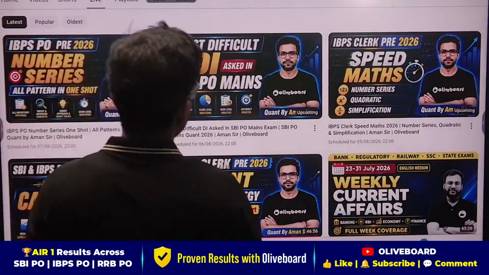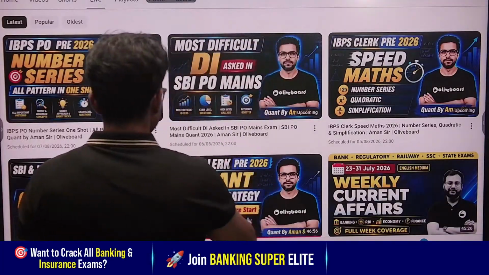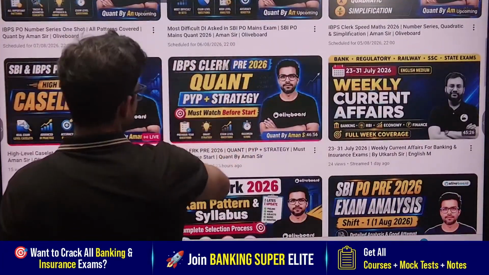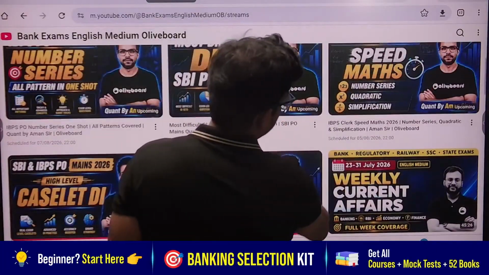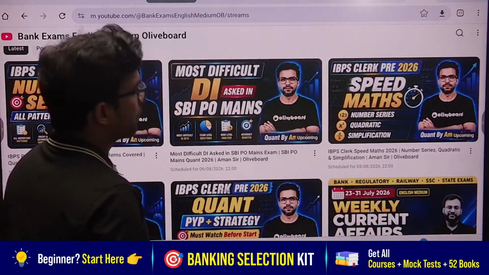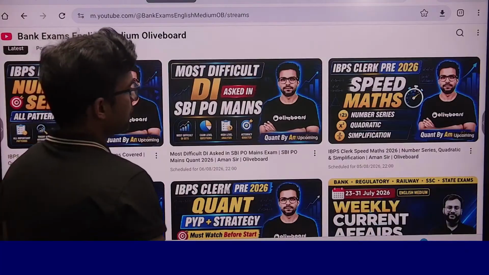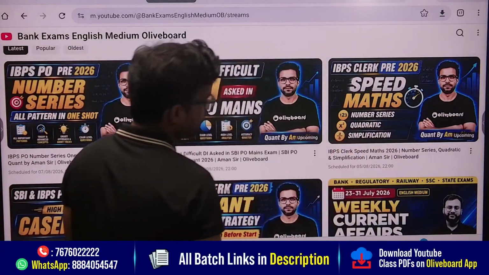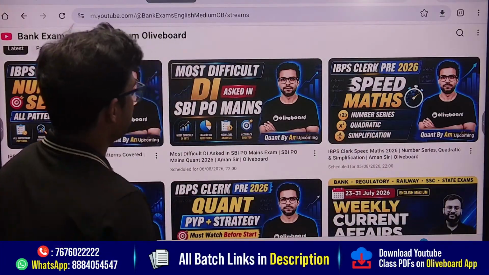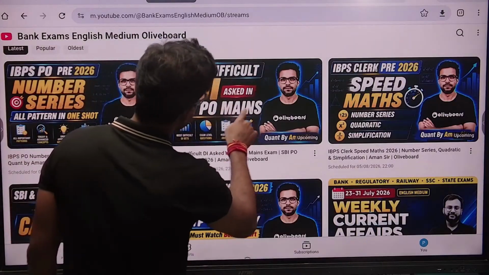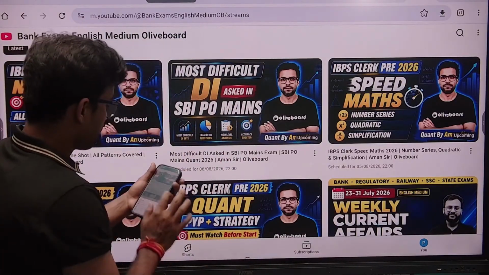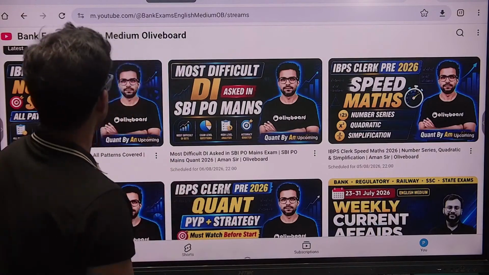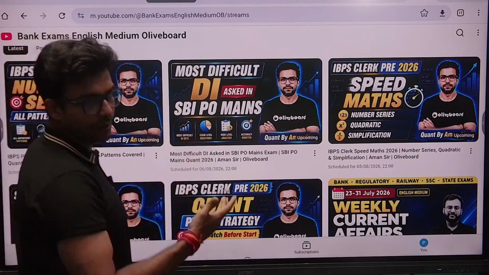As you can see, we took caselet yesterday. Tomorrow we are having IBPS clerk pre 2026 speed maths, whether it's number series, quadratic and simplification. You can come and join this session. Then we have the most difficult DI asked in the SBI PO Mains. This we will be doing next day. So these are all classes this week conducted by me.